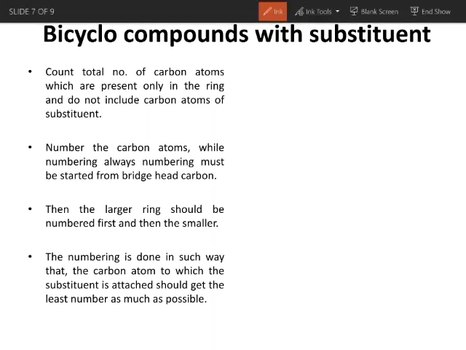It says that count the total number of carbon atoms which are present only in the ring and do not include the carbon atoms of substituents. Let me take an example. It is a bicyclo compound with a substituent.